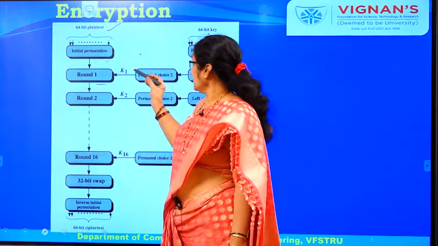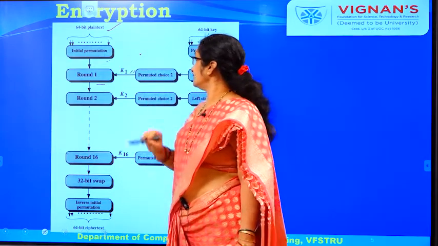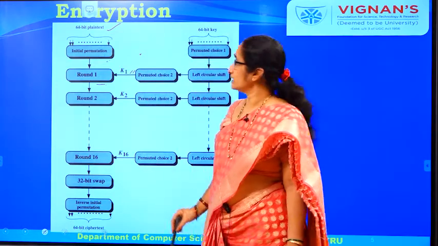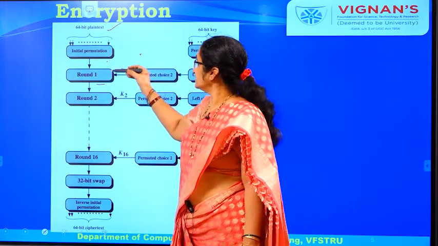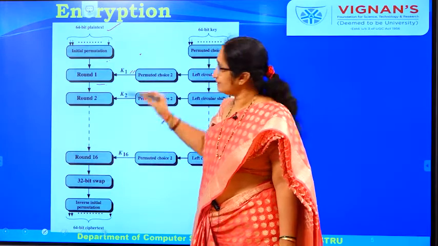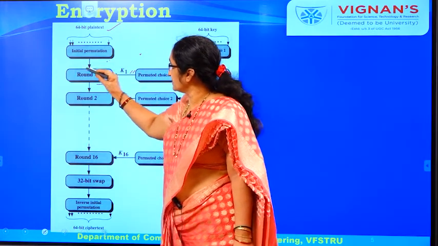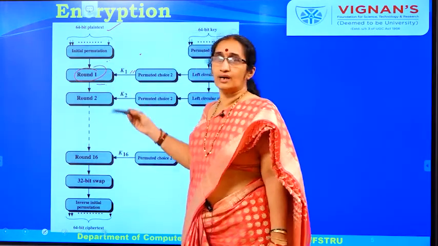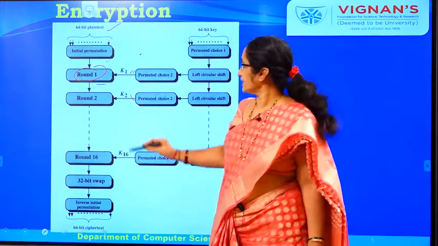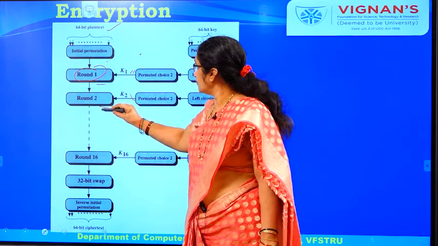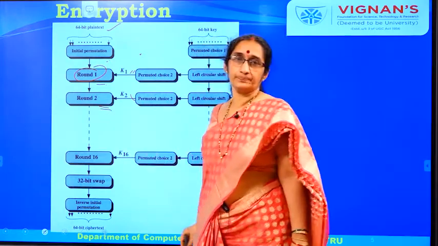Suppose K1 is the key that is generated here. The input and the key together are sent into this particular round, some process takes place in this round, and the output is sent into another round. Like this we perform 16 rounds.